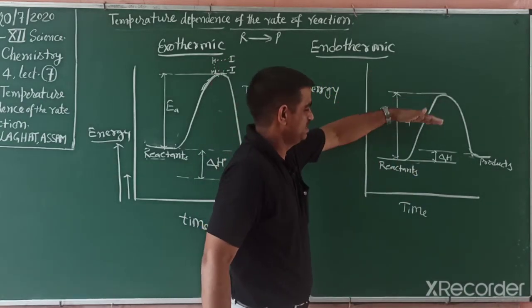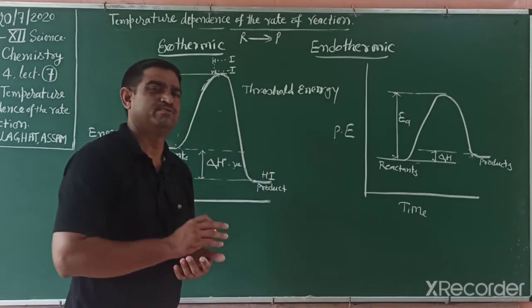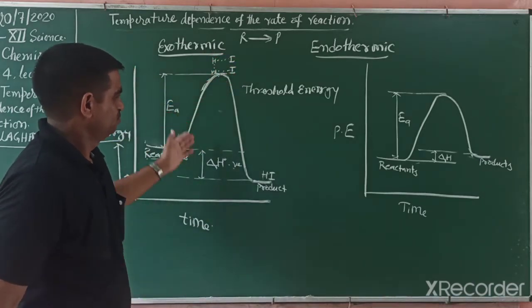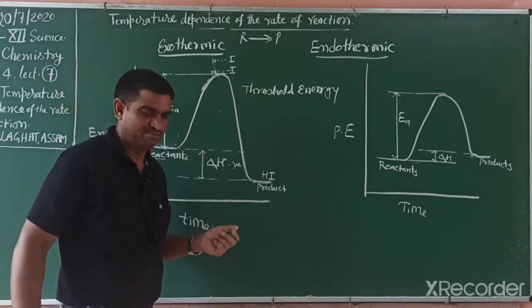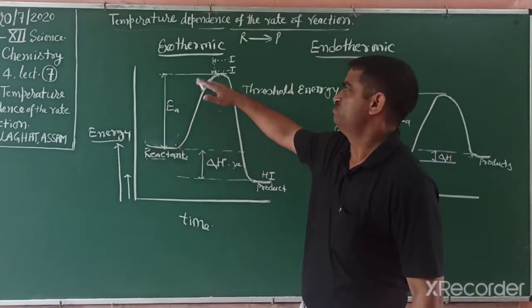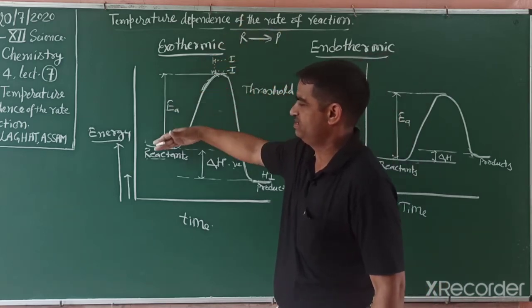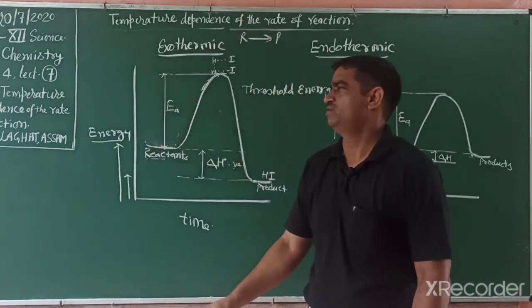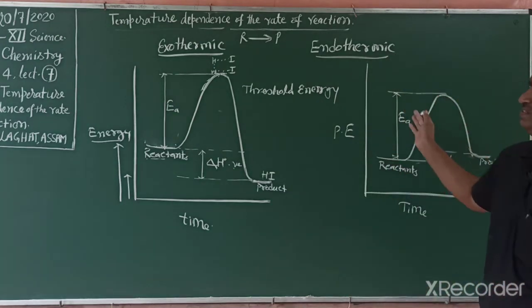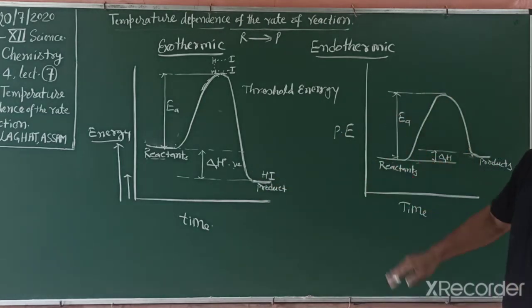The maximum height of the graph minus the energy of the reactant is known as Arrhenius energy, the minimum energy. So the minimum energy required to make the activated complex or intermediate is also the activation energy. This question comes in the CBSE exam: what is activation energy defined as? The energy required to make the activated complex is known as activation energy, or the maximum height of the graph minus the reactant energy is known as activation or Arrhenius energy. In a similar way, both have reactant and product. Any reaction may be exothermic or endothermic. So students, you can write this.